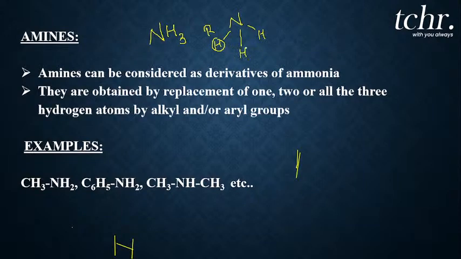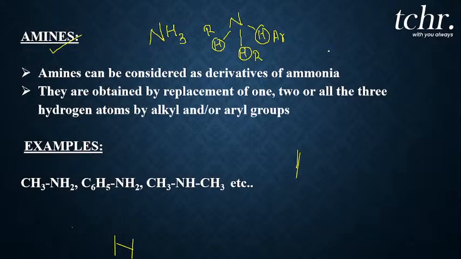I can replace all the hydrogens with alkyl groups, or I can replace the hydrogens with aryl groups. Aryl group means an aromatic compound. Then we call these derivatives amines.